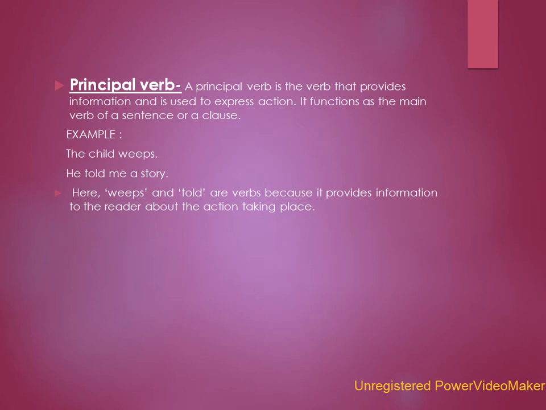Principal verb. A principal verb is the verb that provides information and is used to express action. It functions as the main verb of a sentence or a clause. Let's see some examples. The child reads. He told me a story. Here, the verbs reads and told provide information to the reader about the action taking place. That is why they are principal verbs.